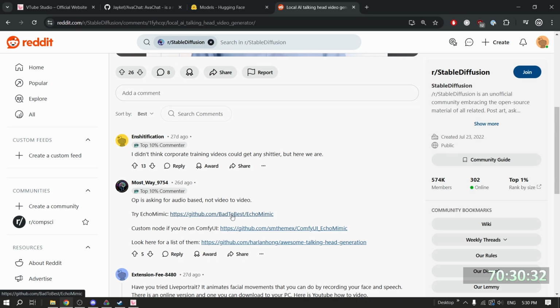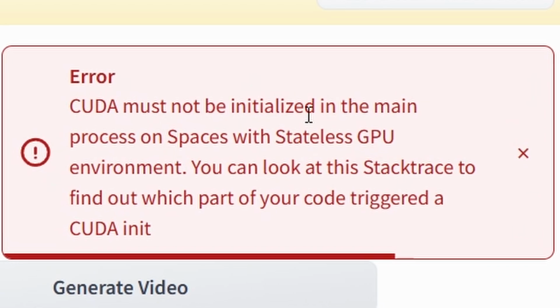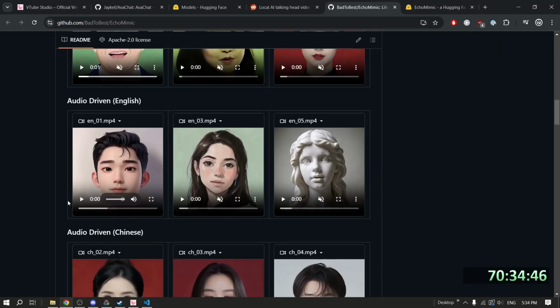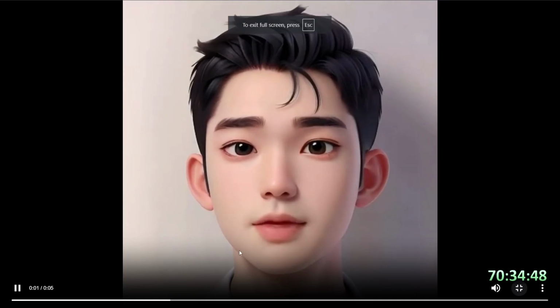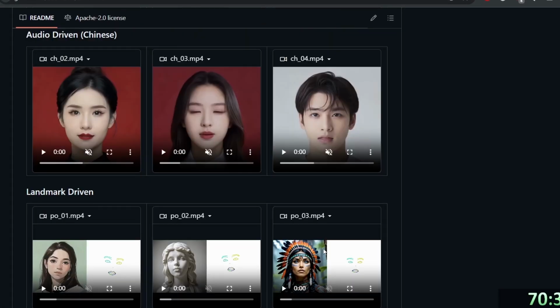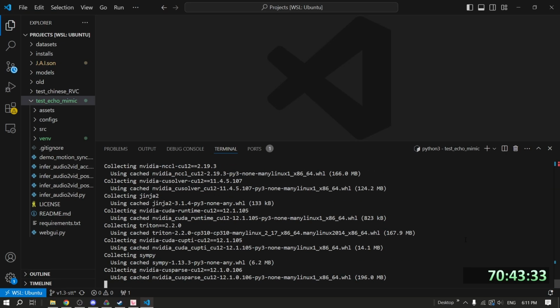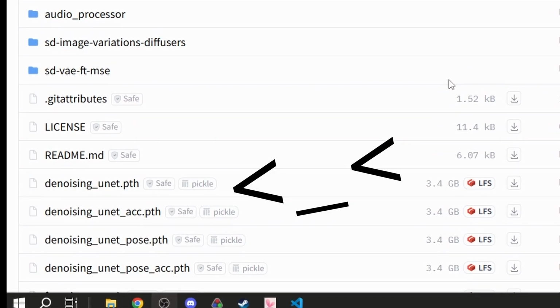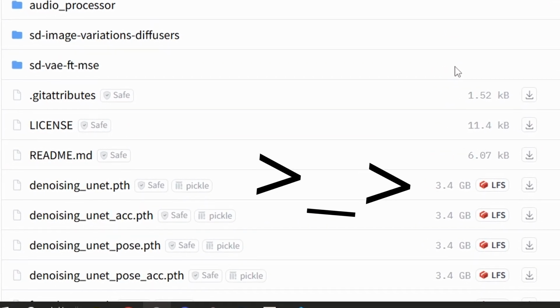Echo Mimic. Now, generate video. This is the face that I just tried using. Welcome to use Echo Mimic. It is kind of creepy, I'm not gonna lie. We're gonna go ahead and give Echo Mimic a try. But there are a lot of models to download, and each one is pretty big.